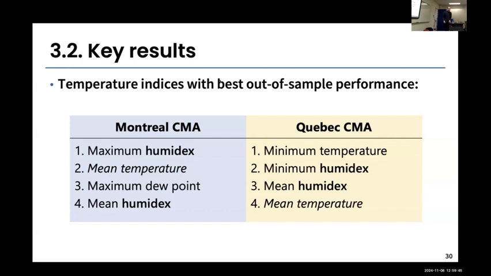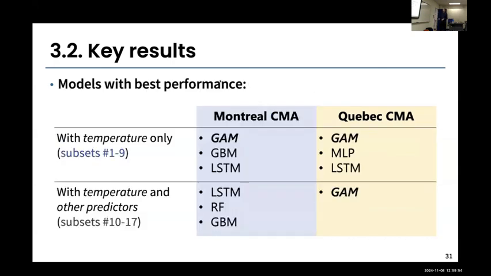So the last thing we wanted to see with this is what models actually perform the best, because all these results were aggregated across all of the models tested. So we looked at the models and we found that GAM, which is a nonlinear statistical model, had very good performance when it was used only with temperature indices. Of course, it doesn't mean that the machine learning models were not doing a good job. It's just that their performance was the same as the GAM. That was the case for Montreal, and that was also the case for Quebec.